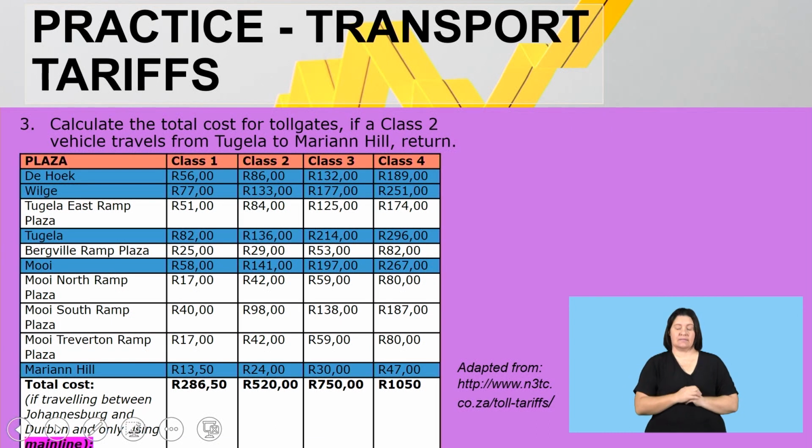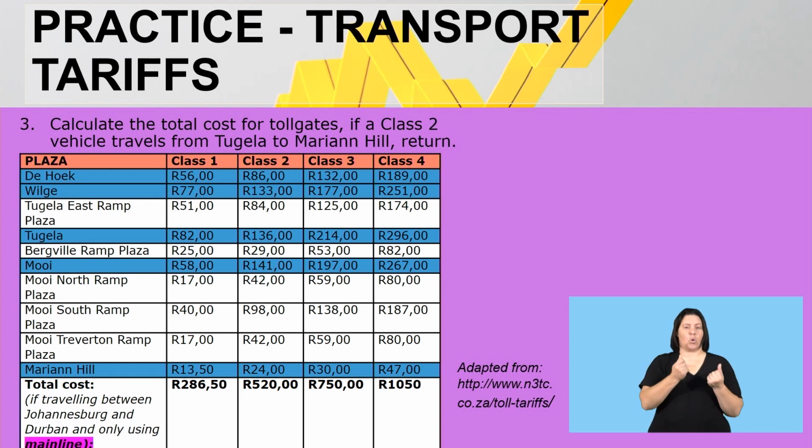Question number 3. Calculate the total cost for toll gates if a class 2 vehicle travels from Tugela to Marion Hill, and that's a return trip. So important, it's a class 2 vehicle, and it travels from Tugela to Marion Hill only. Right, but it's a return. So let's look. Tugela is here. Here's class 2. There's Tugela, and you're going to Marion Hill. So basically, I have to add all these amounts that I see here. So let's quickly look at it.